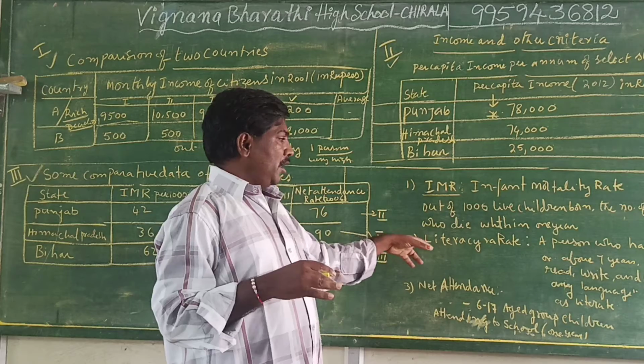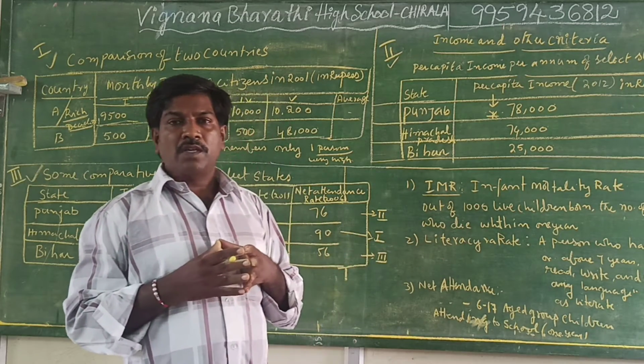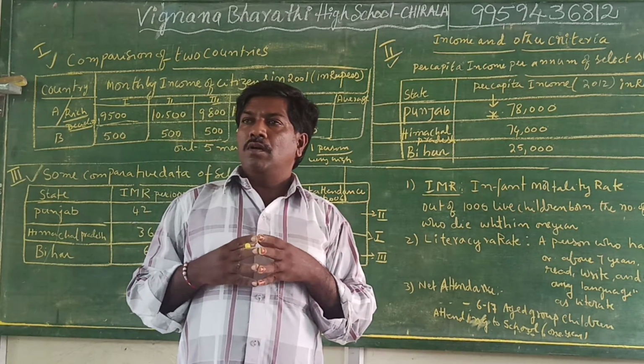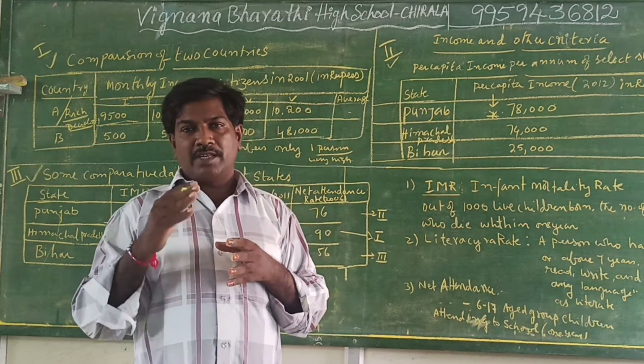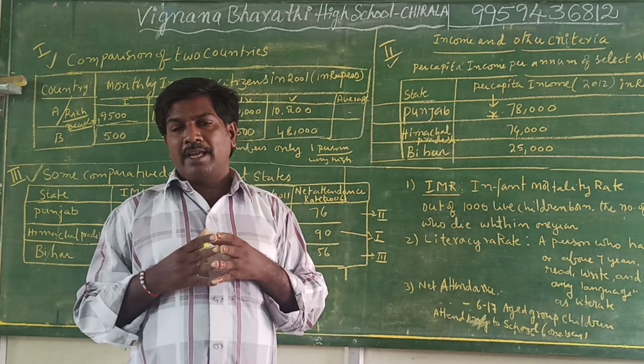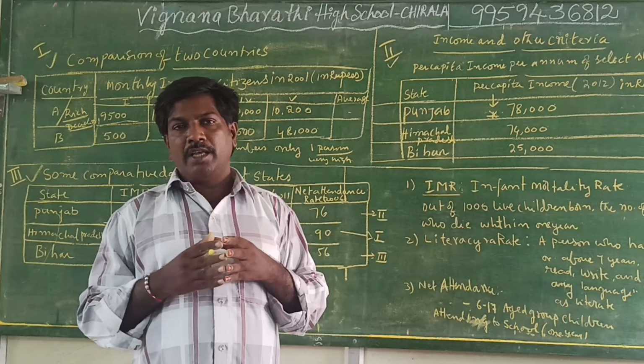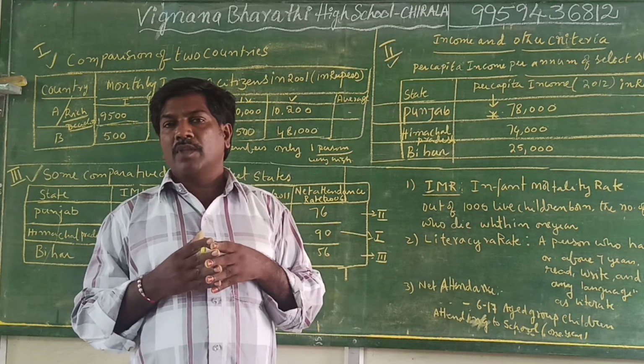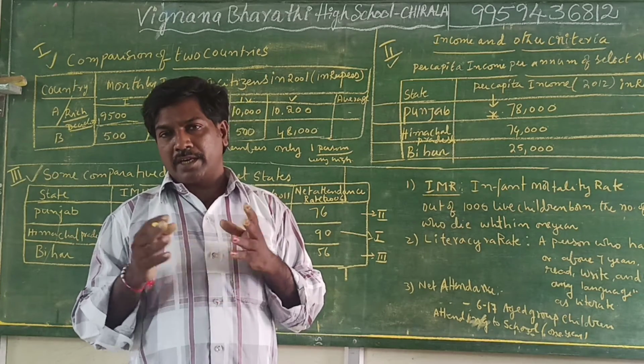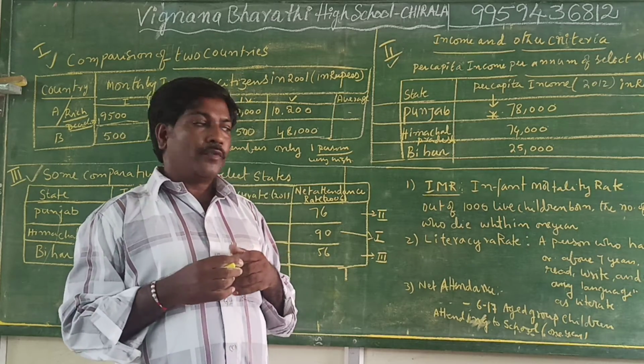Then, literacy rate: any person who crosses 7 years of age and can read, write and understand any Indian language is known as literate from the Indian point of view.